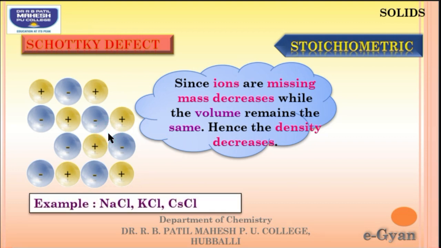You should remember, because next we are going to study the difference between the Schottky and Frenkel also. The ionic solids which show the Schottky defect are NaCl, KCl and CsCl, that is sodium chloride, potassium chloride and cesium chloride.